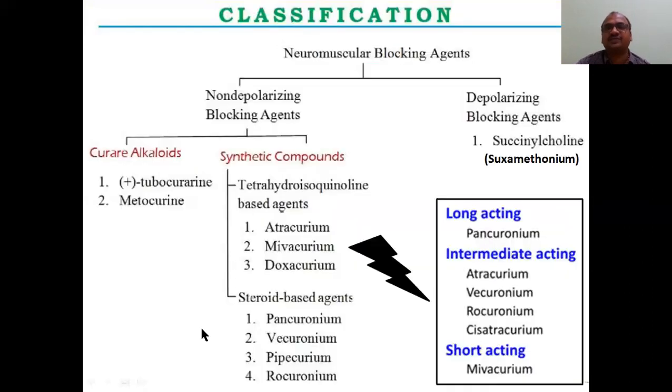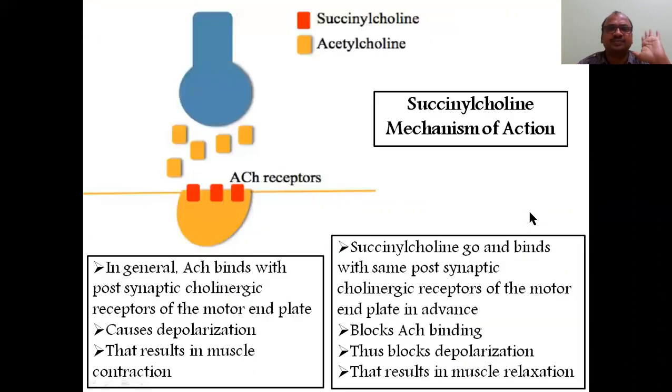There are two types of mechanism of action. This mechanism of action is one, and all these others have the same mechanism of action only. There is no change at all. So you are very lucky, because if you know only one slide, the entire mechanism of action is of one type, and here also only one slide. That is enough for mechanism of action. So, succinylcholine mechanism of action.